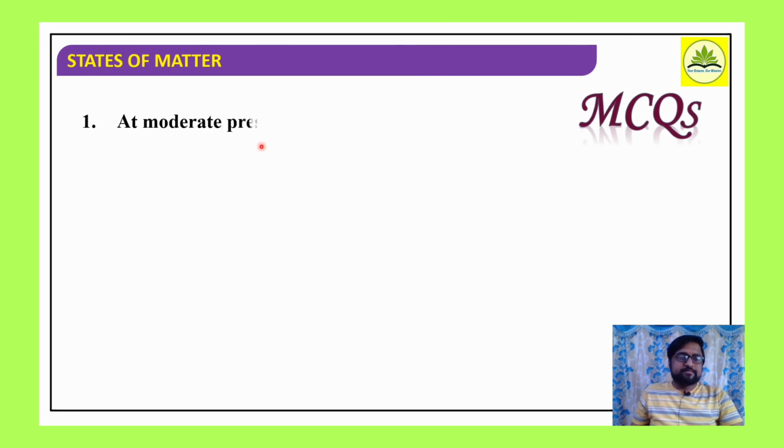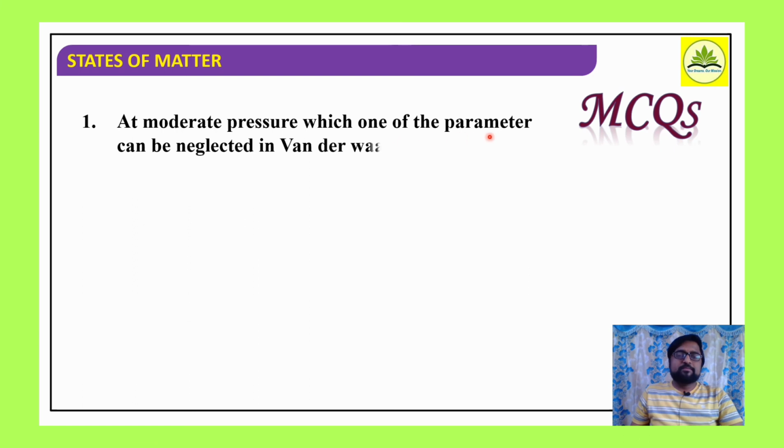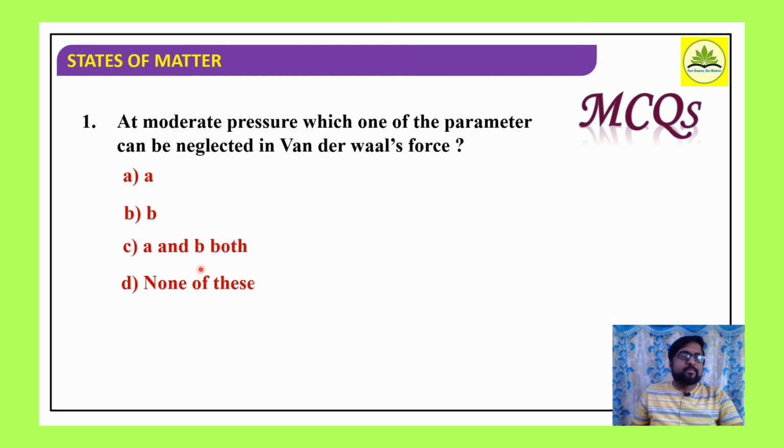Consider an MCQ here. At moderate pressure, which one of the parameters cannot be neglected in a van der Waals expression? If a moderate pressure is there, what quantity can be neglected? a, b, a and b both, or none of these. So at moderate pressure what happens? b, the volume correction, can be neglected. Since pressure is moderate, volume decreases, so the volume correction can be neglected.